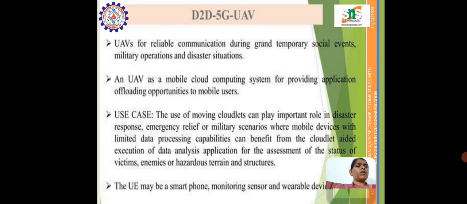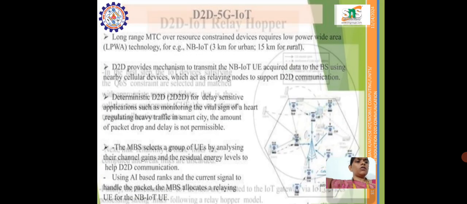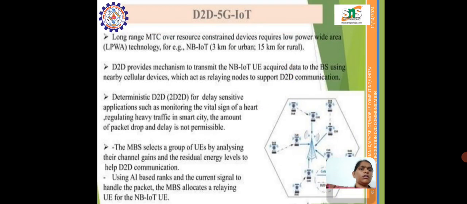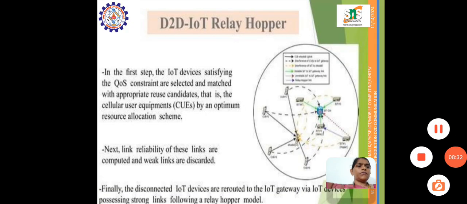UAVs provide reliable communication during temporary social events and military applications, and they are also used in mobile cloud computing systems for providing application offload opportunities. These are examples of where UAVs have been used. Next let us see how D2D is used in 5G IoT.